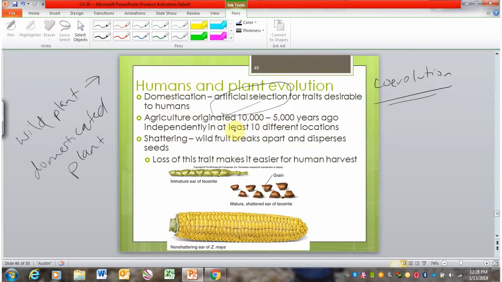This started to happen about 10,000 years ago. And it's kind of fascinating because it actually happened around the globe in 10 different locations with different crops. So it was wheat in the Middle East, and in the Americas, specifically Mexico, we had corn being domesticated.